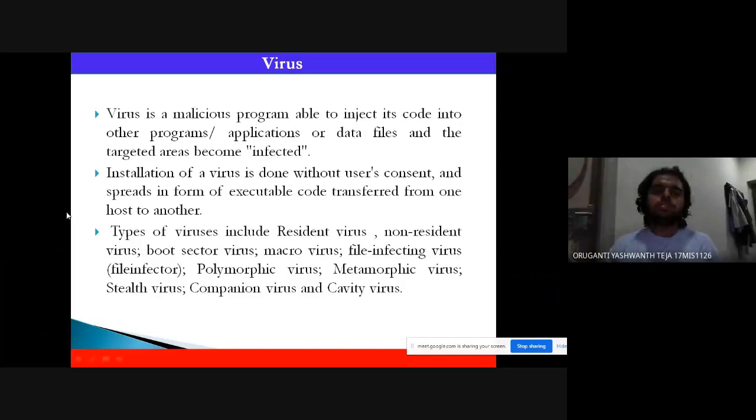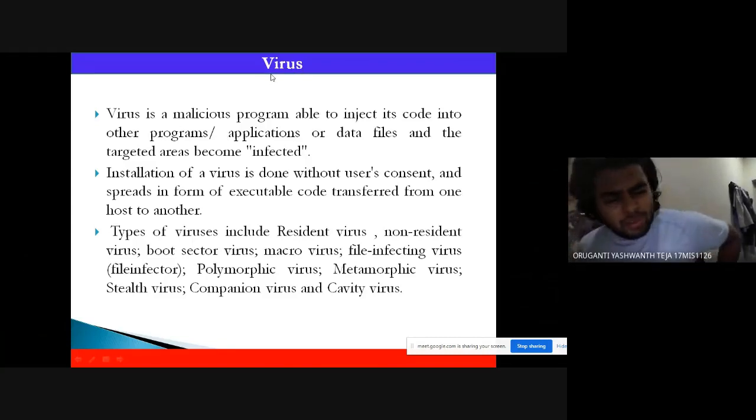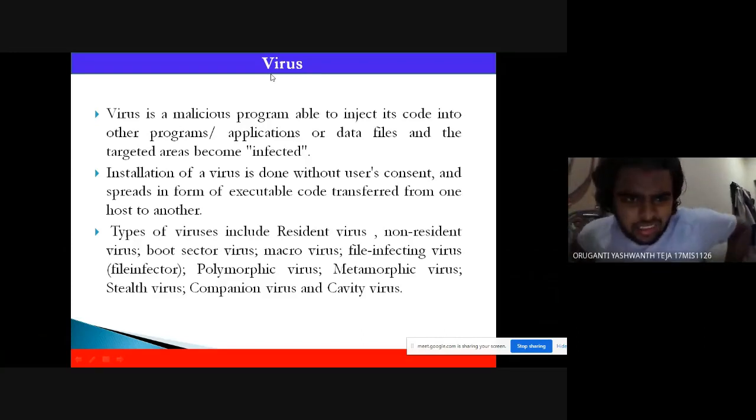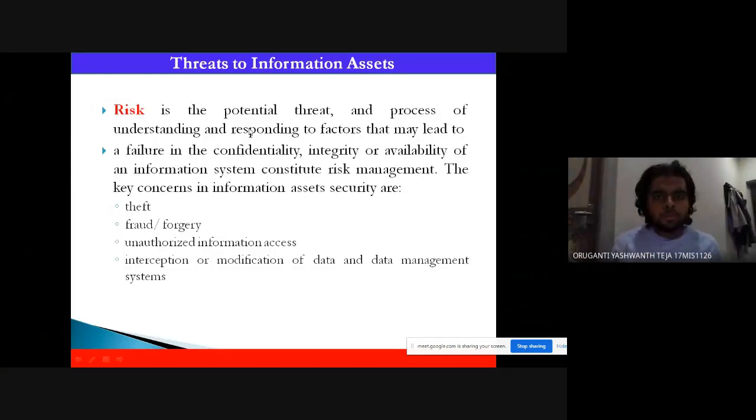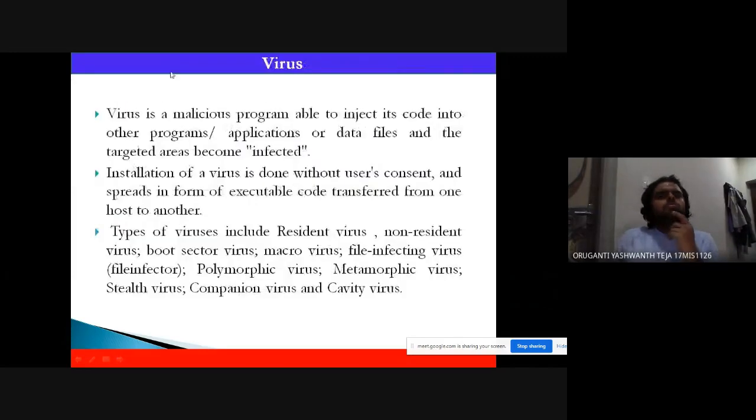Yeah. So before telling what a virus is, I just wanted to say that a virus is a very, very, very malicious program. It can come into your computer, and it will destroy all your programs, and it might destroy everything that you possess. A virus is a malicious program, and it will be able to inject its code into other programs, applications, or data files, and the targeted areas become infected.